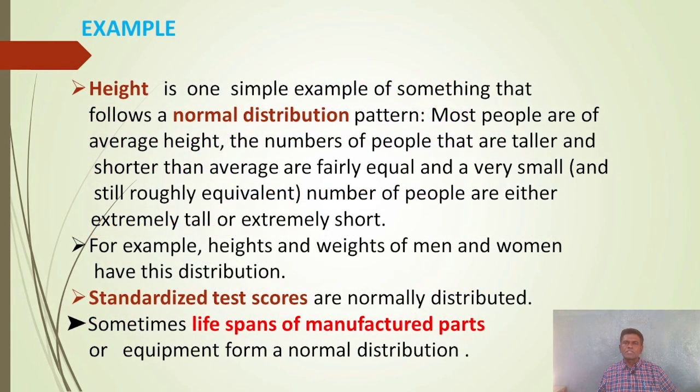Example. Height is one simple example of something that follows a normal distribution pattern. Most people are of average height. The number of people that are taller and shorter than average are fairly equal, and a very small number of people are either extremely tall or extremely short. For example, heights and weights of men and women have this distribution. Standardized test scores are normally distributed. Sometimes lifespans of manufactured parts of equipment form a normal distribution.